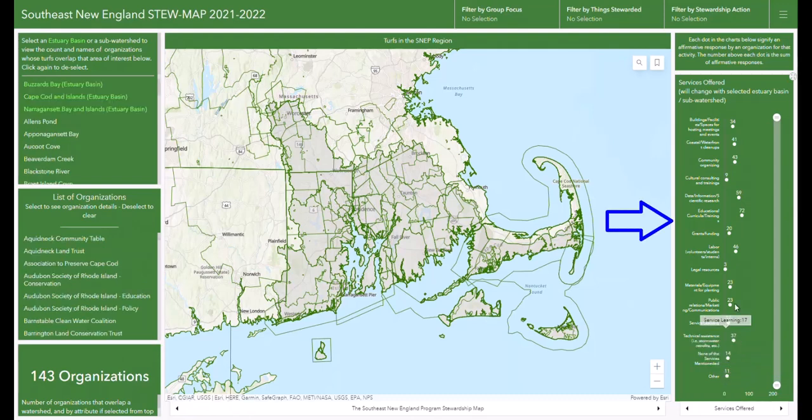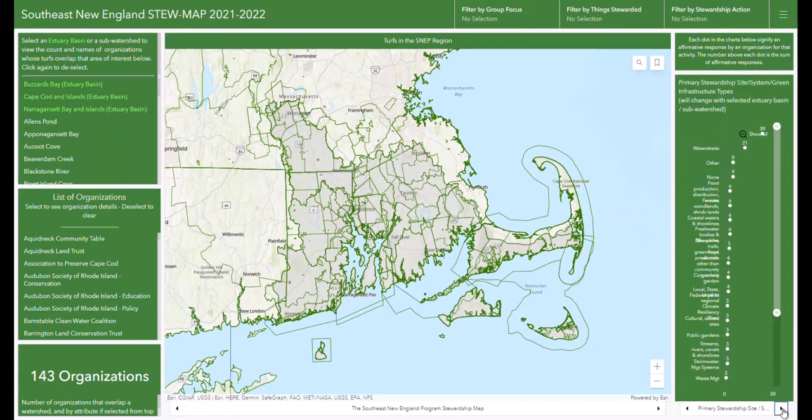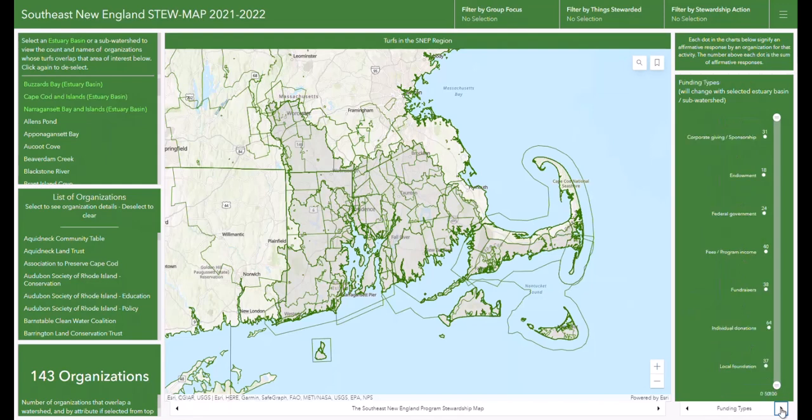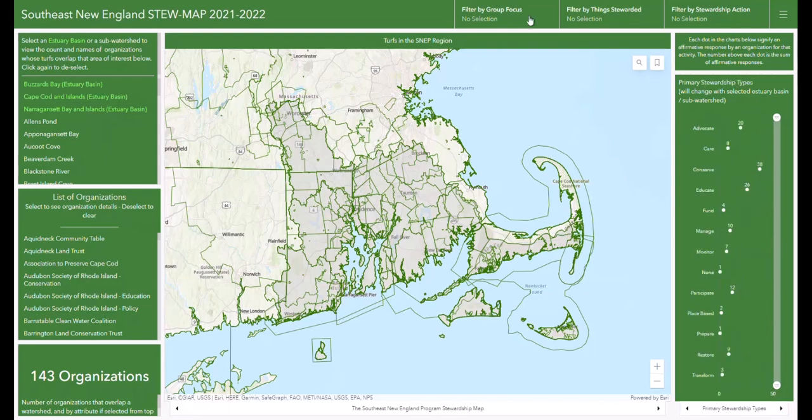On the right side of the dashboard, there are a series of charts which display the number of organizations which identified in the affirmative as participating in a particular activity or focus area. For example, in the primary stewardship activities chart, 20 organizations identified having Advocate as their primary stewardship activity. The end user can view other charts using the arrows at the bottom to tab through them.